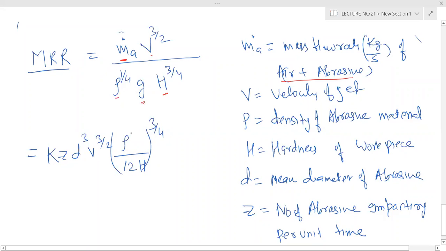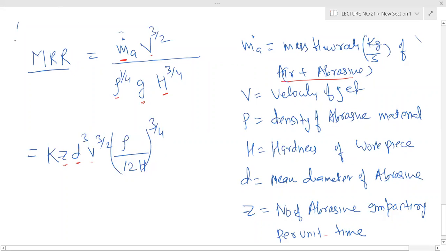G is gravity. The other is in terms of other parameters. Both are the same only. Here d is the diameter of the abrasive, Z is the number of abrasive particles impacting per unit time, V is the velocity, plus the density of the abrasive and the hardness.